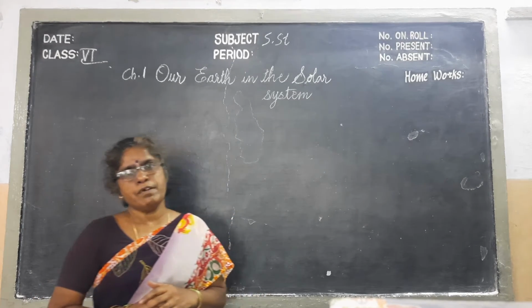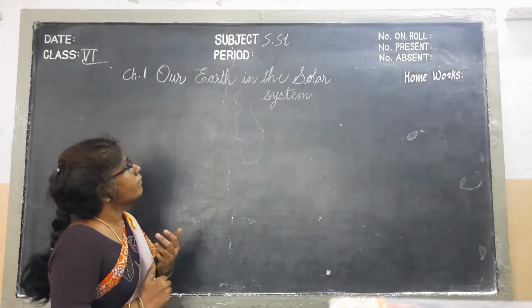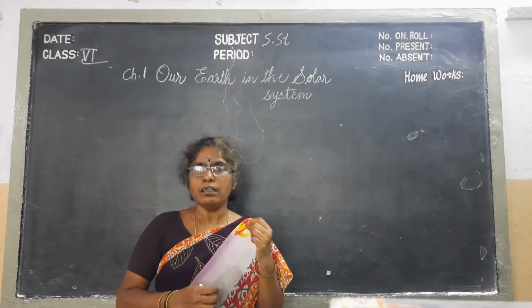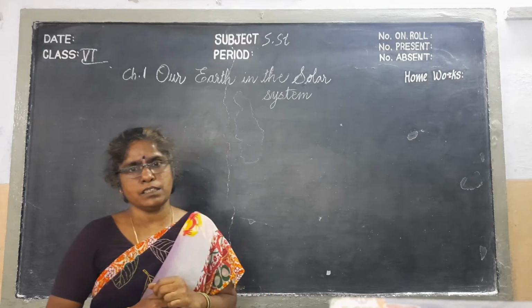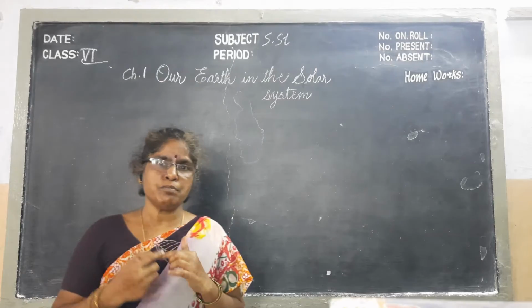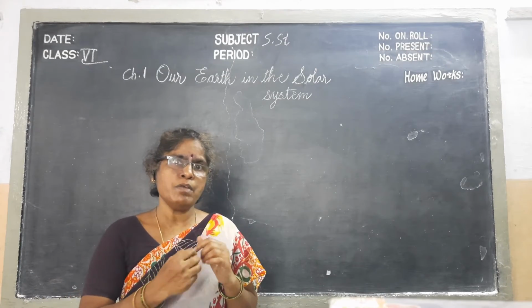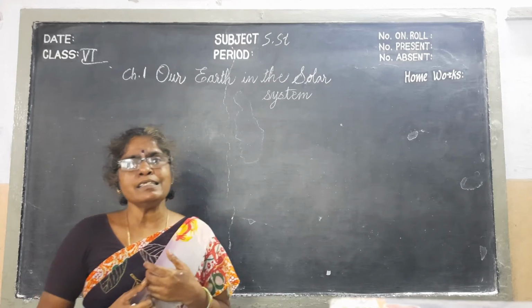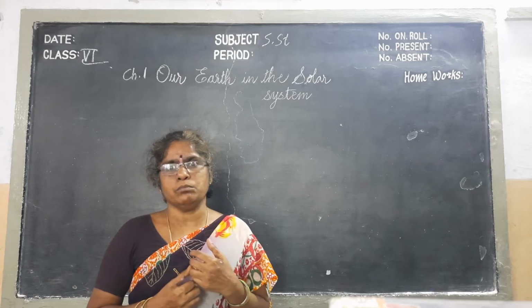In this session, we will discuss our earth in the solar system. First of all, we will know what the solar system is. The sun and its family, the family belonging to the sun, we call it a solar system. The sun is the head of the solar system.